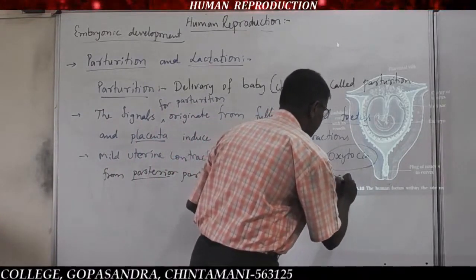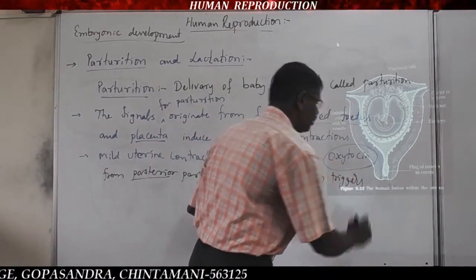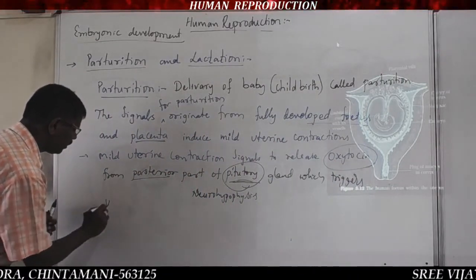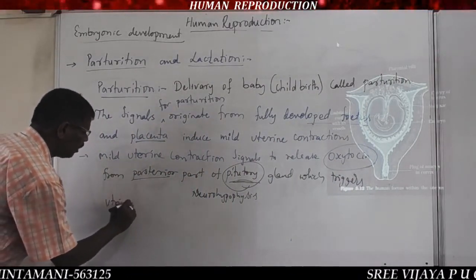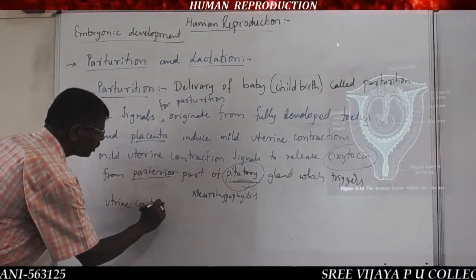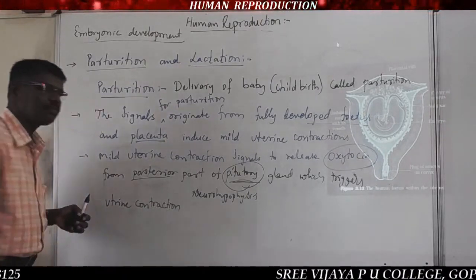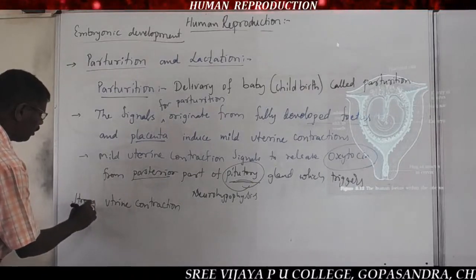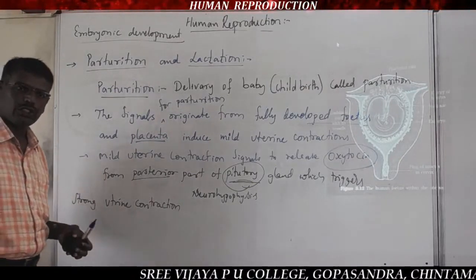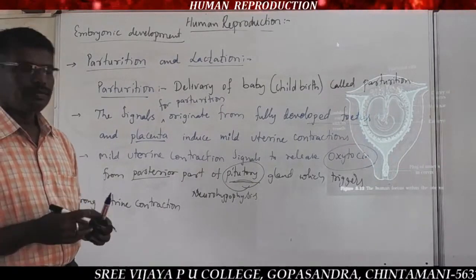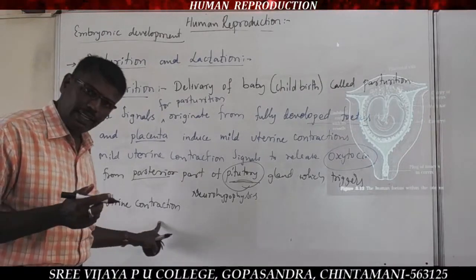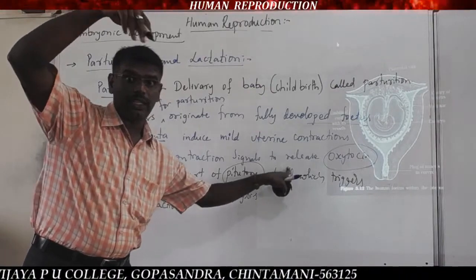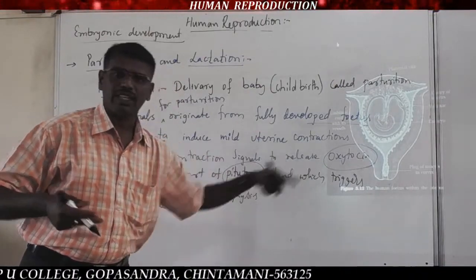Which triggers uterine contractions, or stronger uterine contractions. So these uterine contractions once again trigger the signal sent to the pituitary gland to release more of the oxytocin hormone.